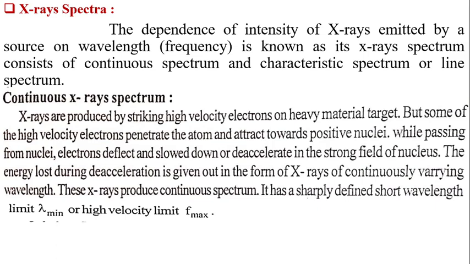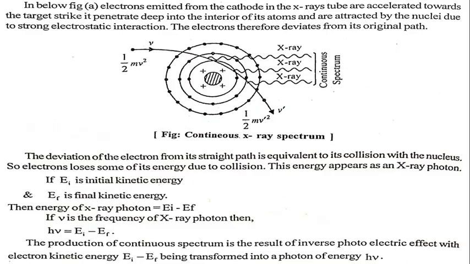It has a sharply defined short wavelength limit, lambda minimum, or high frequency limit, nu maximum. The figure below shows electrons emitted from the cathode in the X-ray tube.